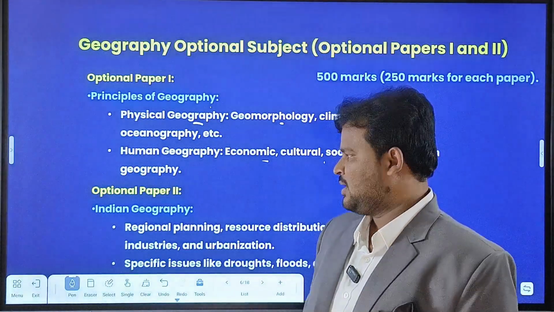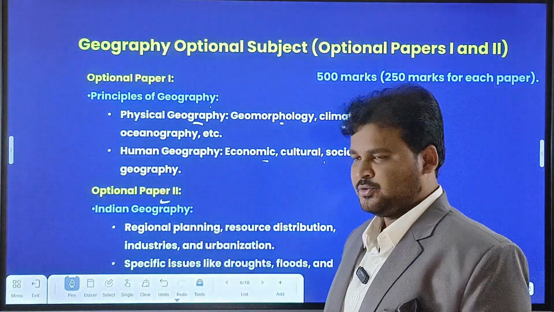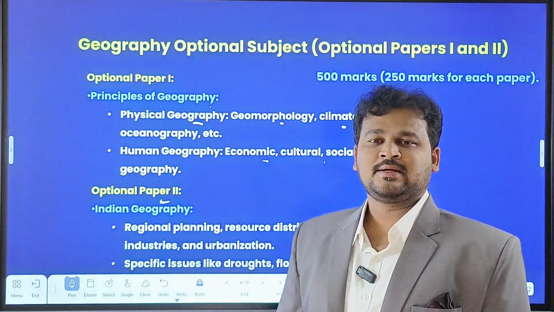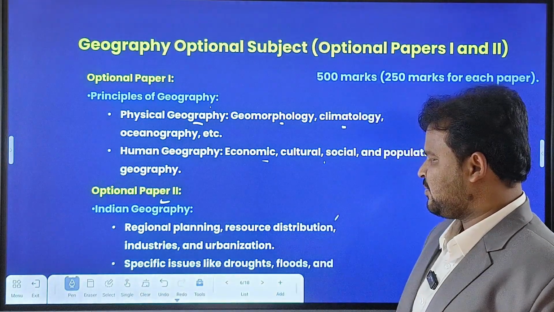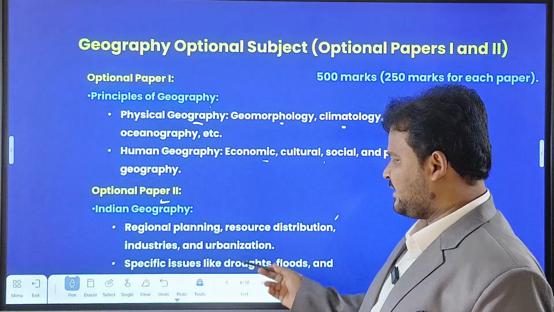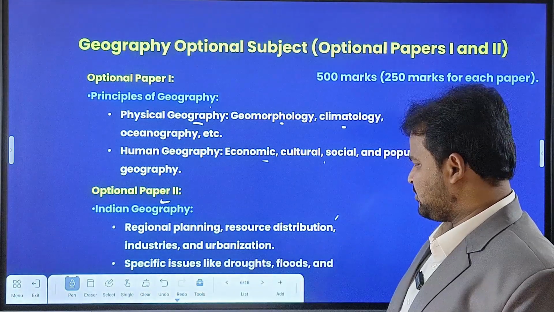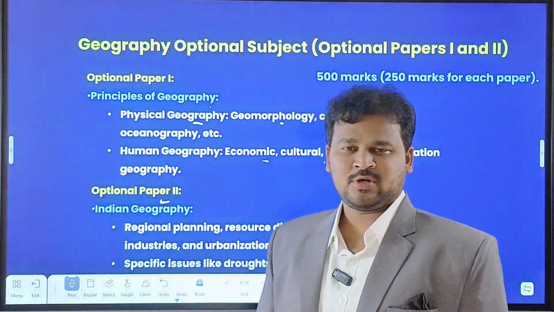Optional Paper 2 is related to Indian geography. There you need to read regional planning, resource distribution, industries and urbanization, and also specific issues like droughts and floods.